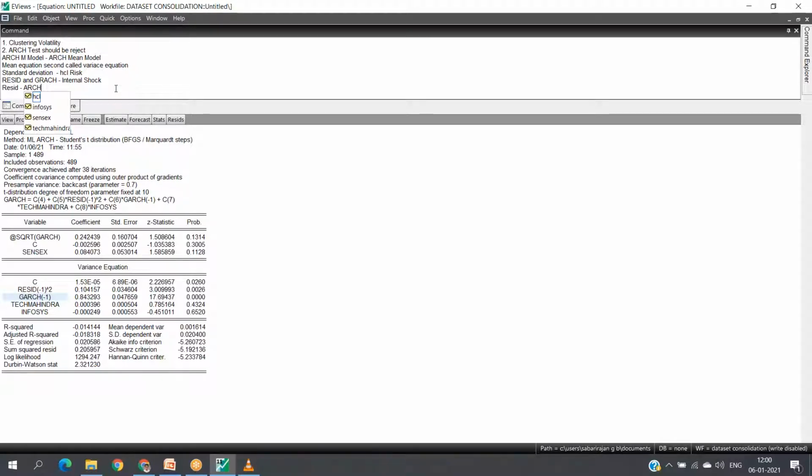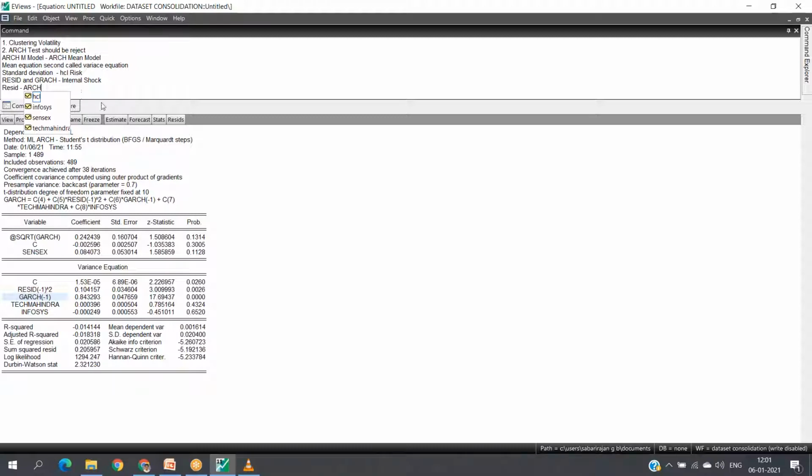We can reject the null hypothesis that there is no effect of ARCH and GARCH. Since we are rejecting it, as a result, HCL return has both ARCH and GARCH effect.